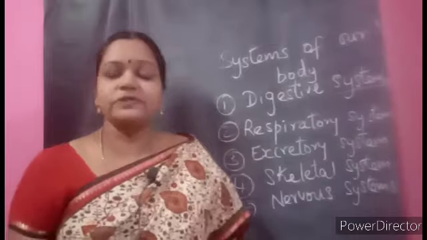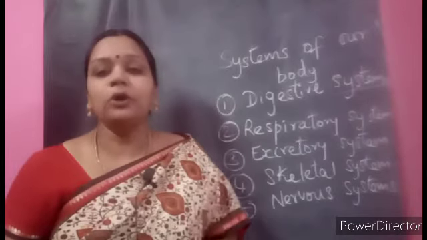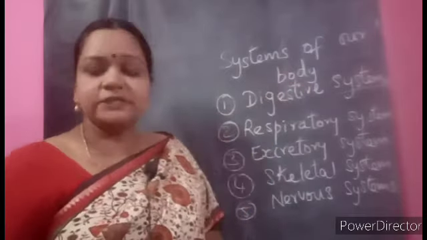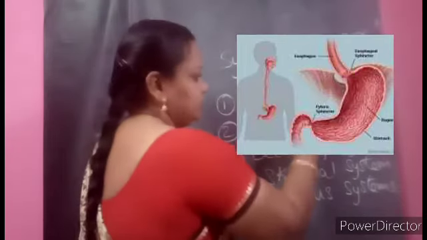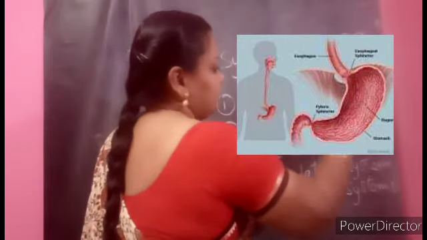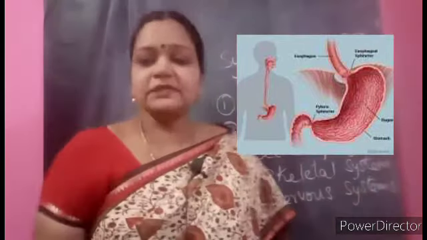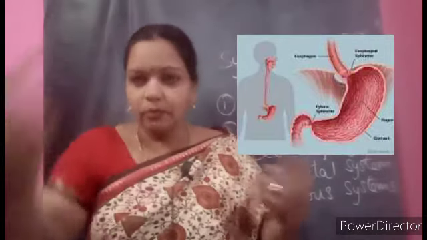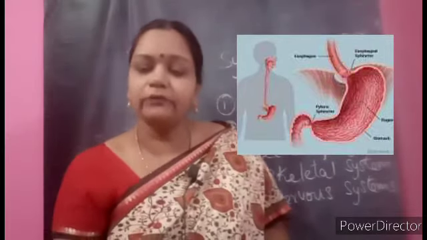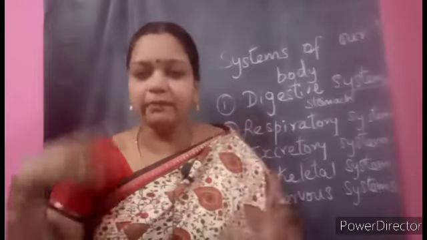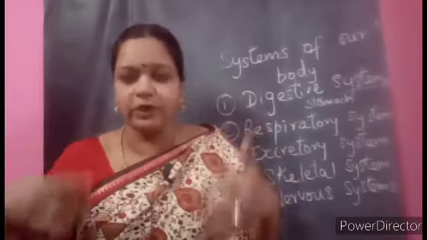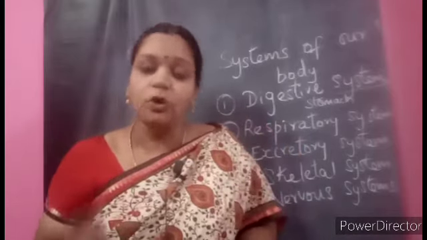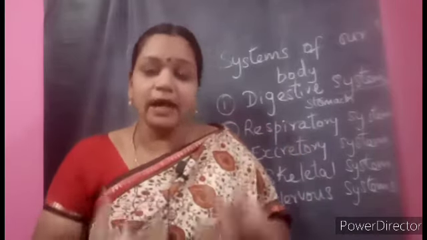As soon as you see the term system, by now you know that many organs are working together. So for example, in the digestive system, one of the organs is the stomach. Now, there is another system, the circulatory system. That will circulate everywhere. See, if you get a cut here, what will come out? Blood. So everywhere blood is in our body, flowing up and down. That is so important. The blood carries different materials, no? And for that the heart will be pumping it.